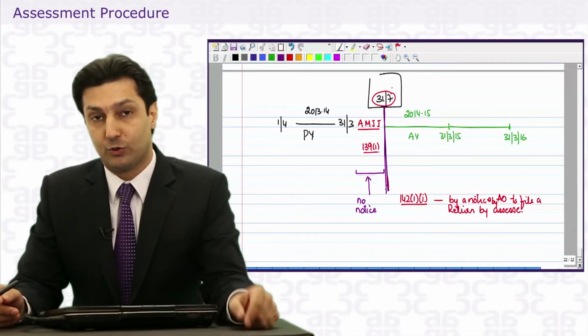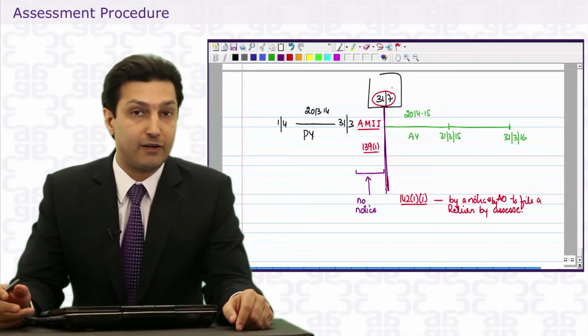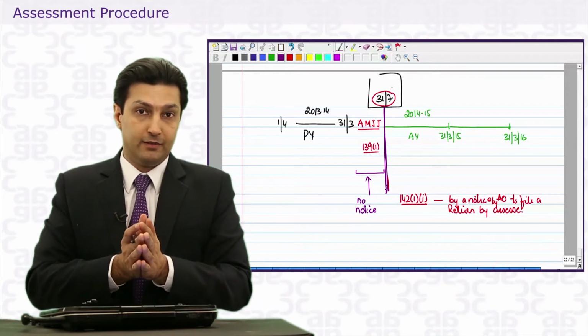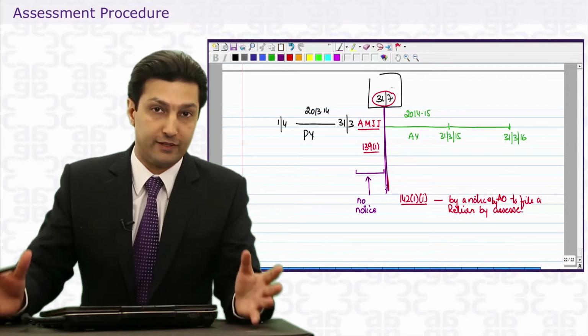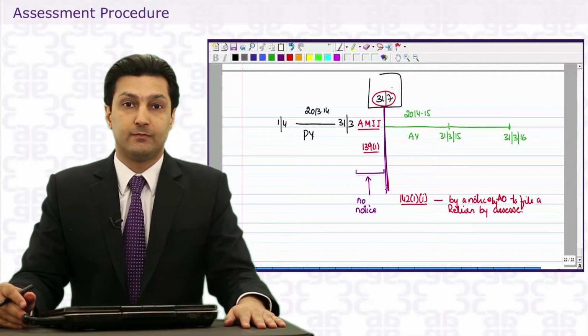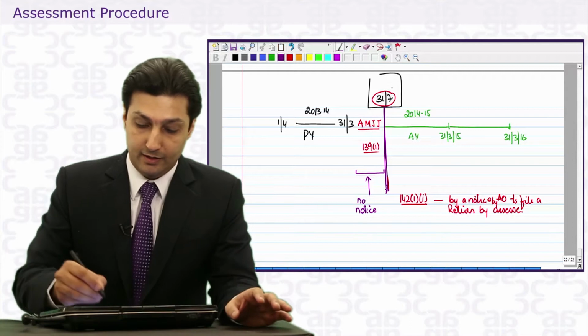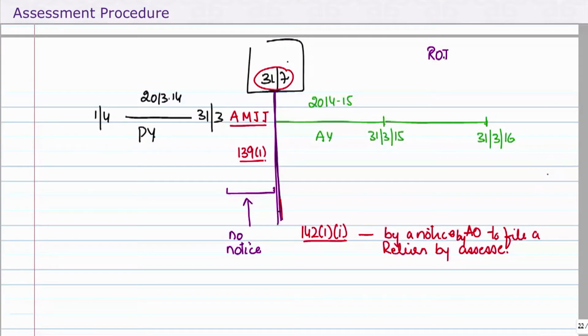Can the AO now send a notice seeking another return under 142(1)(1)? Well, the wordings of 142(1)(1) start that where an assessee has not furnished a return. Therefore, it is very apparent that if you furnish a return before the due date, then a notice under 142(1)(1) cannot be sent. That means if a return under 139(1) has been furnished, then no notice under 142(1)(1).